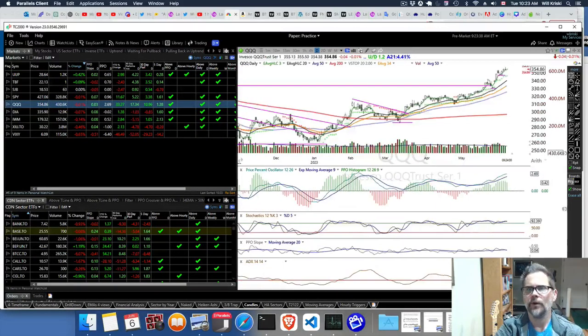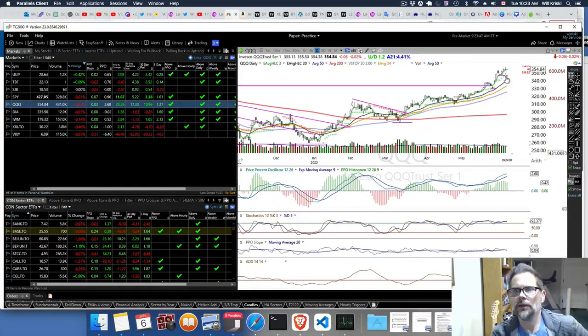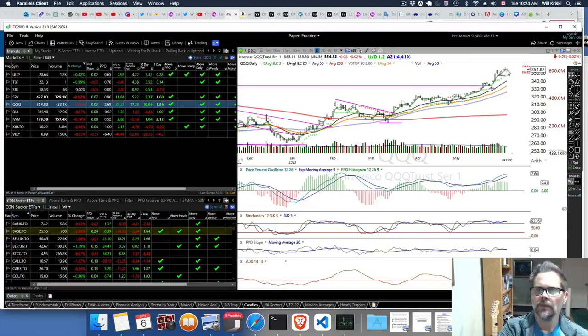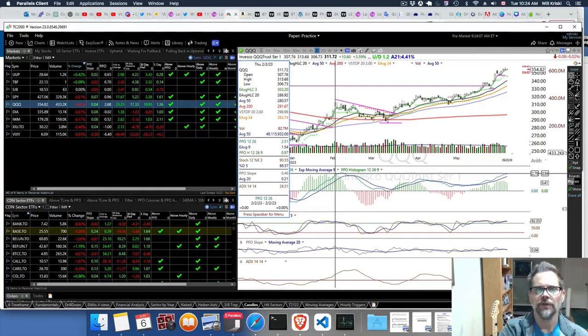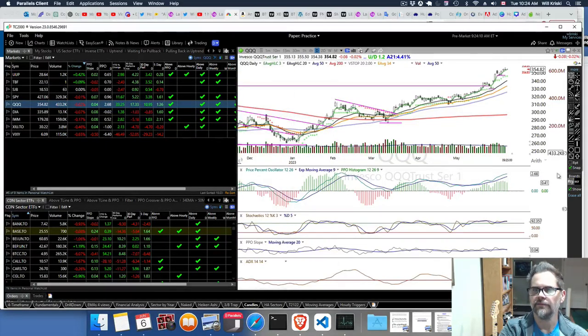But the NASDAQ is 0.01. You can see these little dojis right up here. That's indecision, and not much happening. We'll see what happens if it reverses up here. But nothing much has been going on. I mentioned a lot as well that even if I start getting nervous, we're up here high in the price percent oscillator, at a similar level to a previous high. You can see here 2.79 in the PPO.